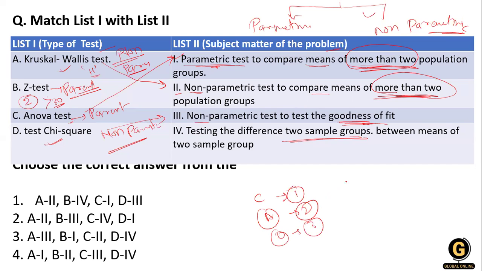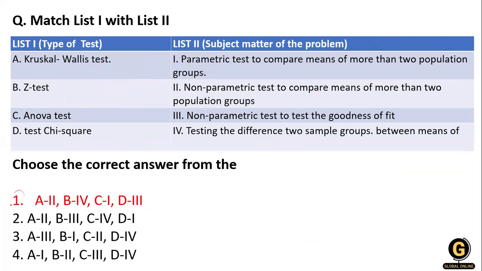So according to this, B has the 4th option. A is 2, B is 4, C is 1 and D is 3. So option number A is the correct answer for this question. Yes, option number 1 is correct.